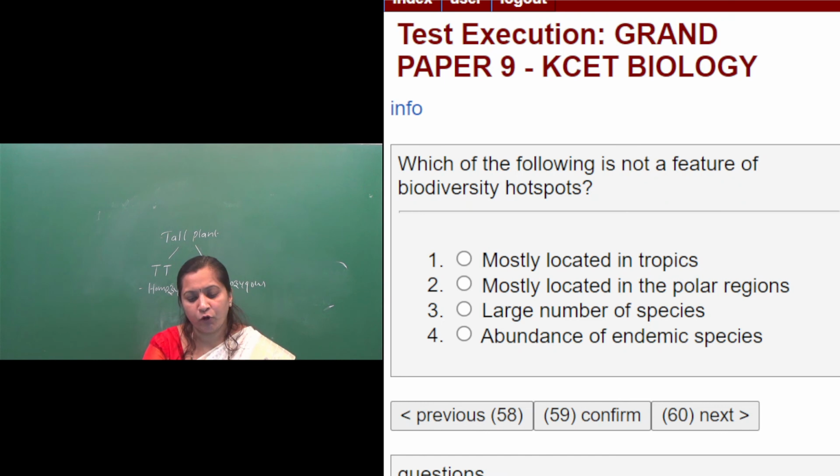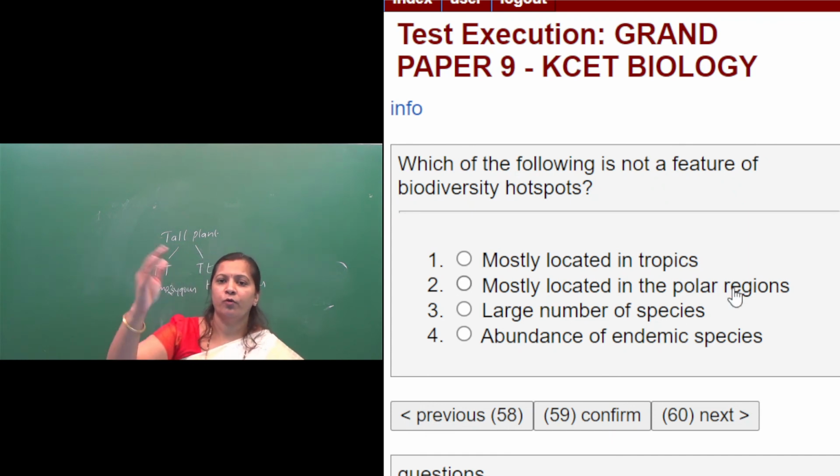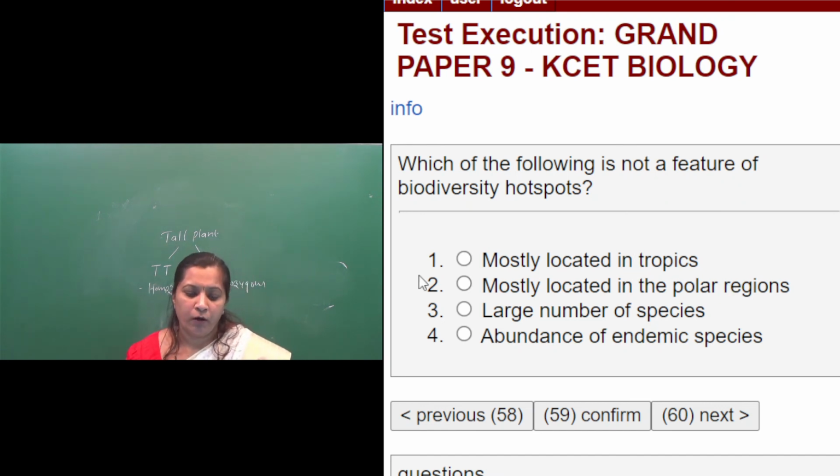The first option they have given is mostly located in tropics. So yes, hotspots are in the tropical regions. Most of the tropical regions have the highest species diversity. So mostly located in tropics is right. And mostly located in polar regions? If you move towards the poles, the biodiversity declines, the number of species reduces. But hotspots are the ones having more number of species, so these are not mostly located in the polar regions. So the second option is not a feature of biodiversity hotspots.